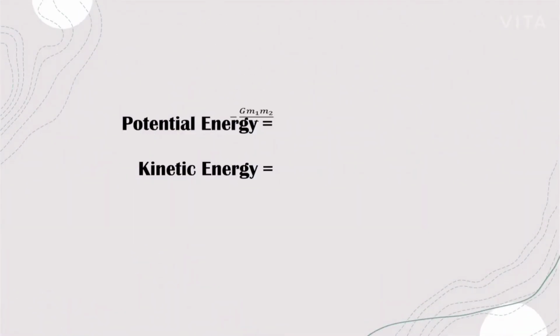And we have to also know that potential energy is equal to minus capital G m1 m2 by r, and kinetic energy is equal to half mv square. So, these are the three concepts we need to recall for deriving escape velocity. So, now we'll apply the conservation of mechanical energy, that is initial potential energy plus initial kinetic energy is equal to final potential energy plus final kinetic energy.